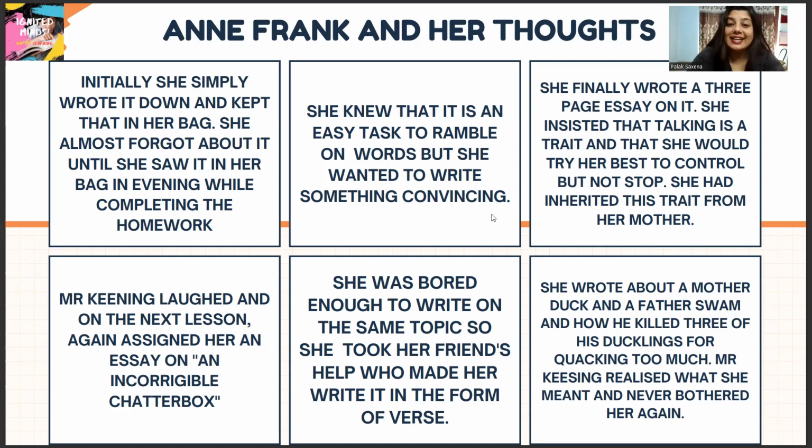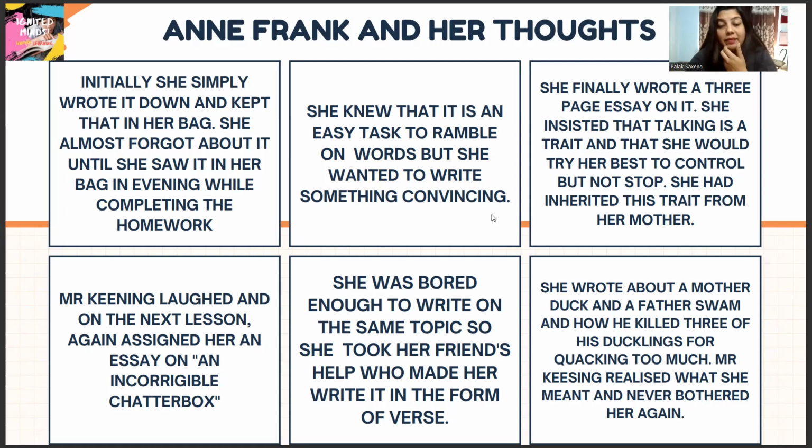He also made sure that he added a few comments, and the poem was about a mother duck and a father swan, and how he killed three of his ducklings for quacking too much. So now you can see that she's relating this example to her personal life: the father killed the ducklings because they were quacking too much. So in a way, it is comparing her situation to the ducklings.